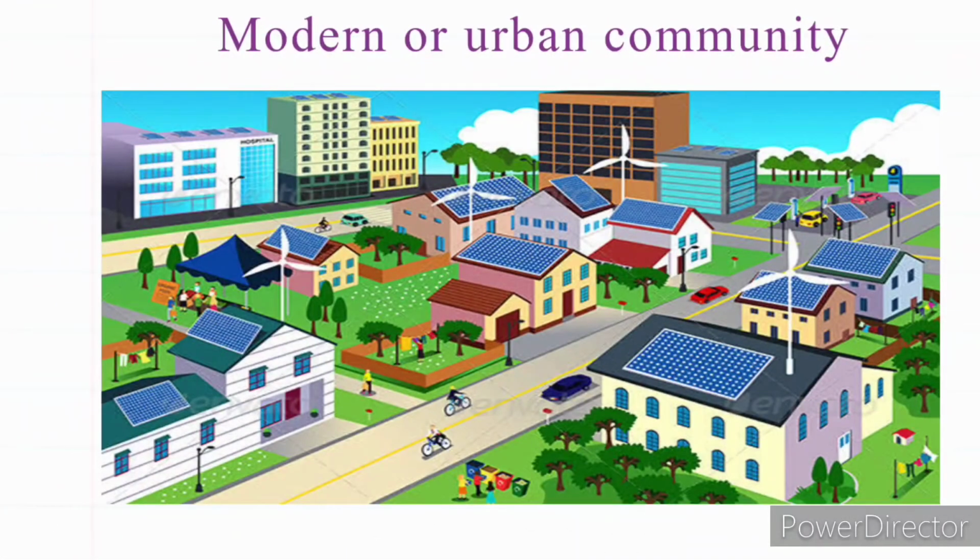In a modern community, what's another name for modern community? Right, urban community. In an urban community, people live together because they have the same interests. In a modern community, the schools and education system are good. There are advanced industries and technology.